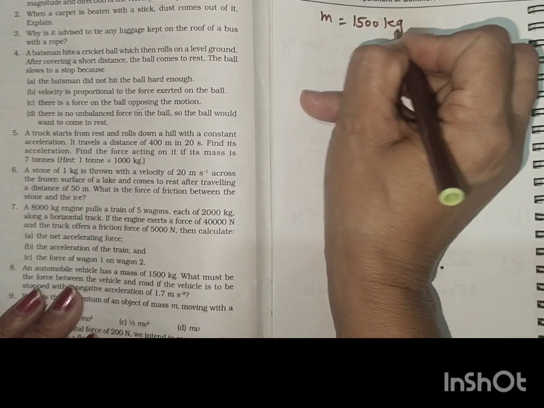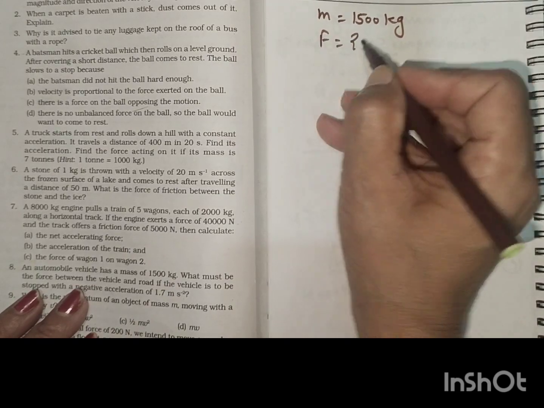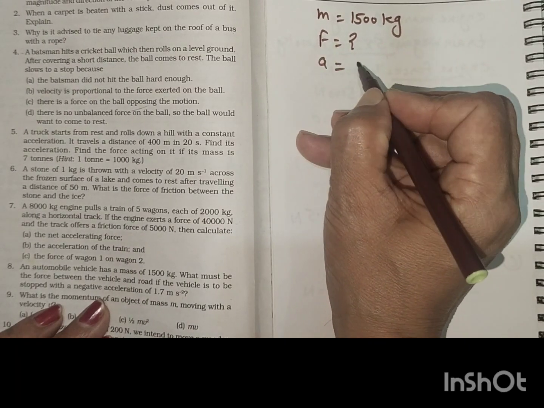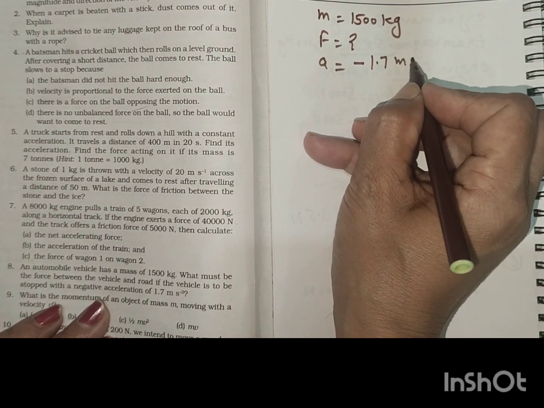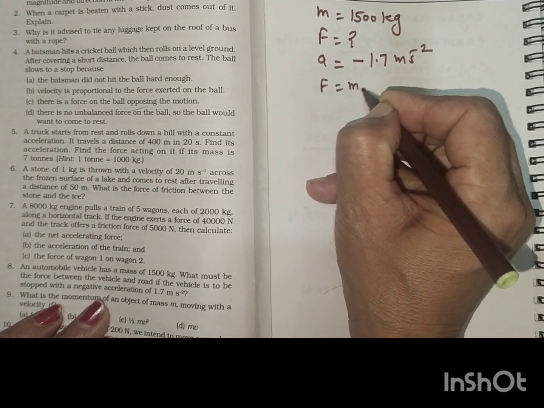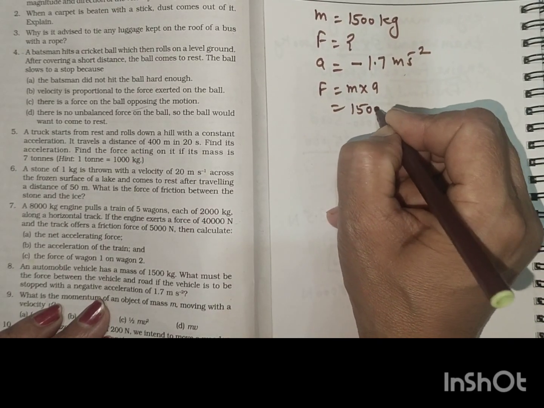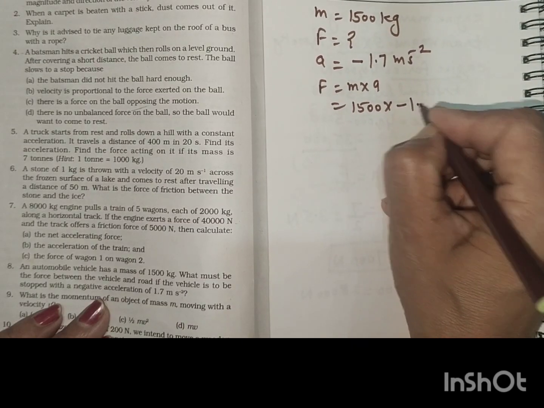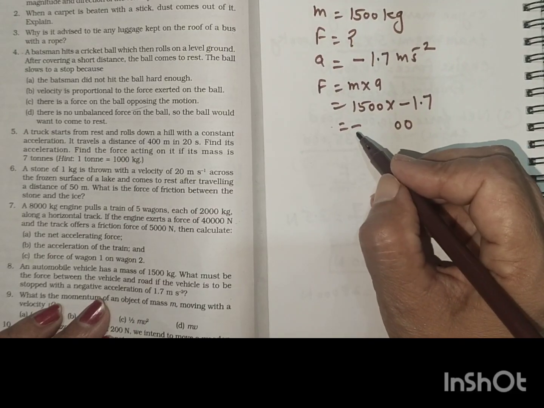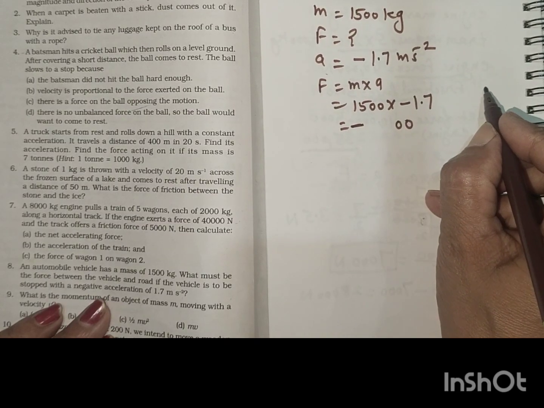An automobile vehicle has a mass 1500 kg. What must be the force between the vehicle and the road? Force we have to find out, if the vehicle is to be stopped with a negative acceleration, acceleration is negative 1.7 meter per second square. Now apply the formula. F is equal to m into a, and m is given here as 1500 and a is minus 1.7. Multiplied, the result will be negative, force is negative, because acceleration is negative.